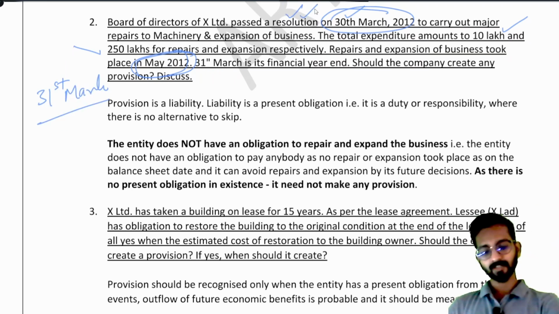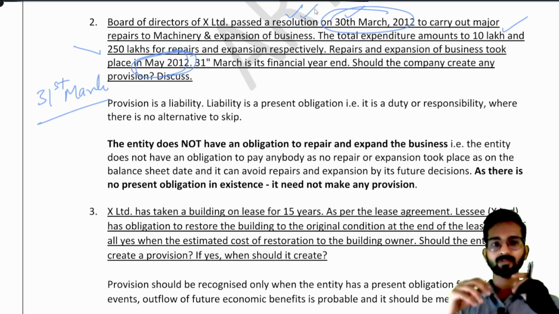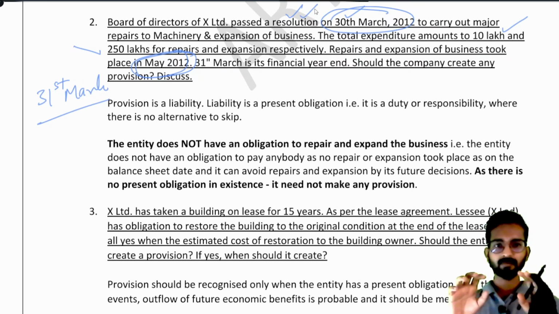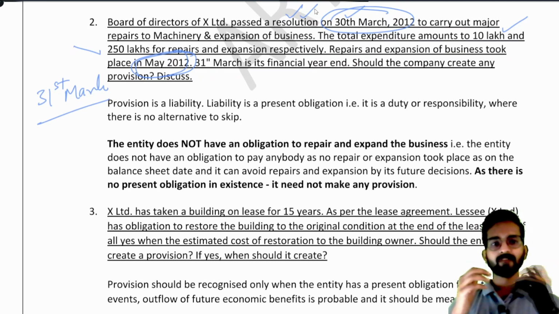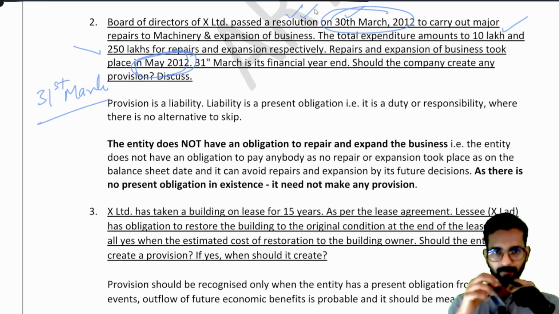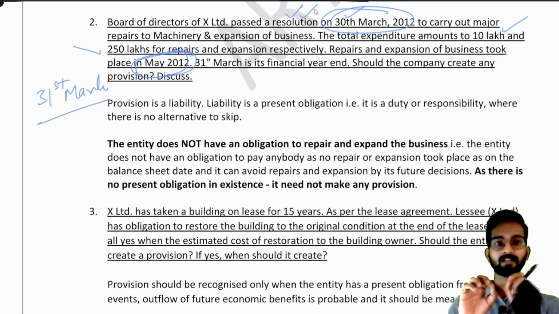We have just passed a resolution in our company. You can understand it like this: on 31st March, we all are sitting in our hall. Me, my parents, grandparents, my brother are sitting, and we are thinking that in the month of May we will renovate our house. So as of today, have I paid money to anybody? Did I enter into contract with anybody? No. Have I incurred any expense? Did renovation start? No, renovation did not start.